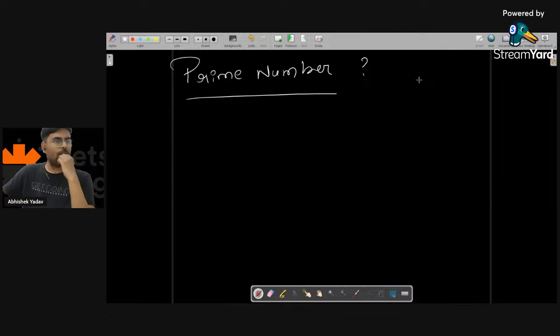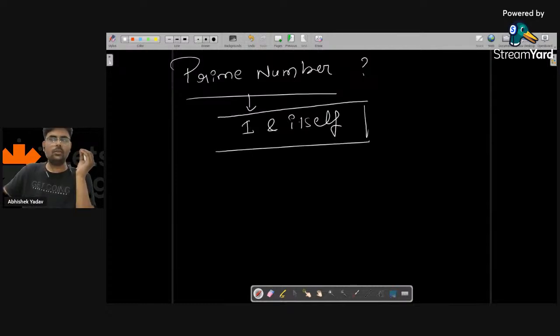So I'm getting answers from Prajival, Rajvardhan, right? Here they are saying the number is divisible by one and itself. So according to the audience, if the number is divisible by one and itself, that number is a prime number. Anyone wants to counter this answer? Like, this definition is partially correct.